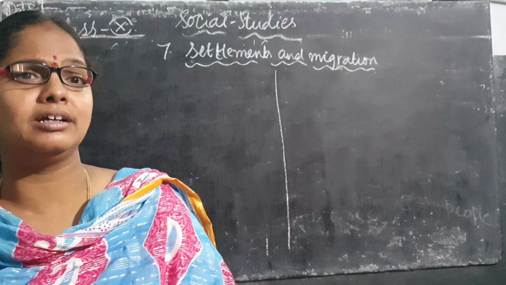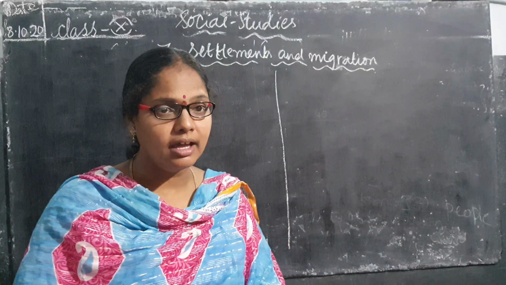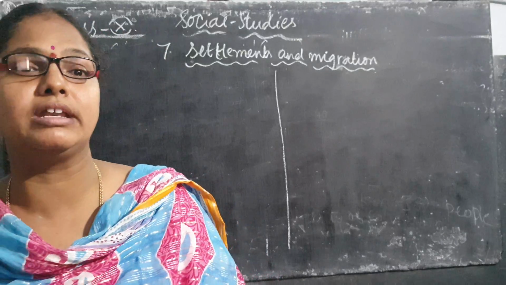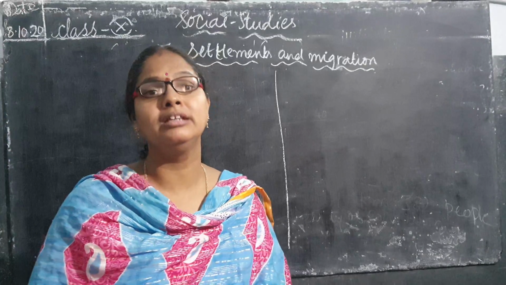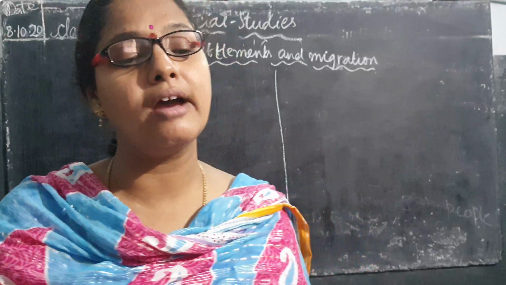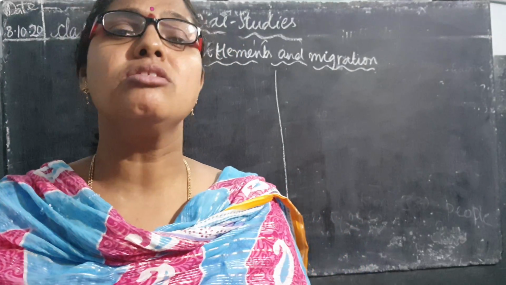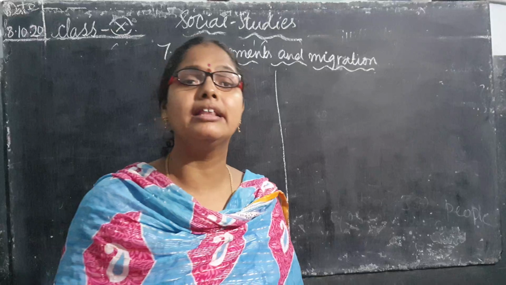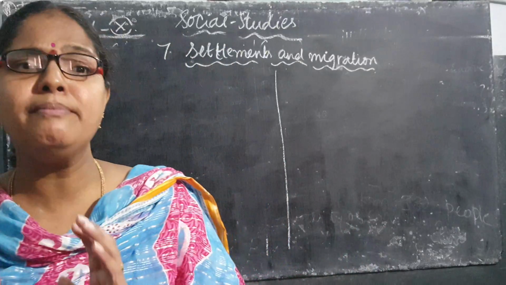Settlement is nothing but the place where you were born, your native place. In which place you are born, that place is known as what, children? Native place. First you have to know the meaning of settlement. There are certain reasons why people settle in one place only.